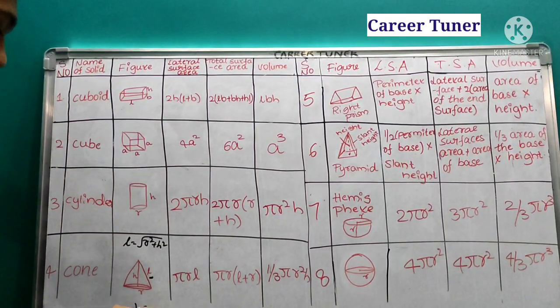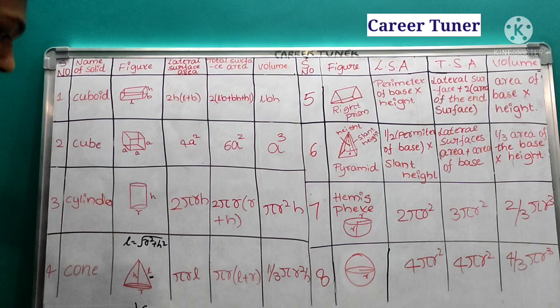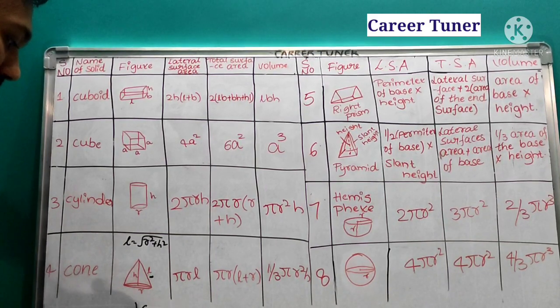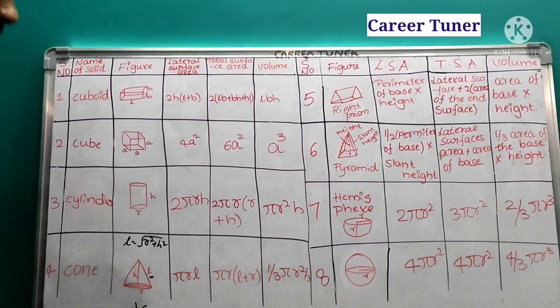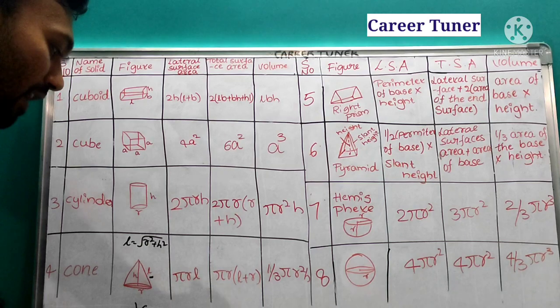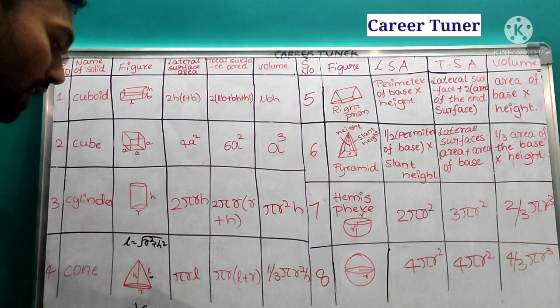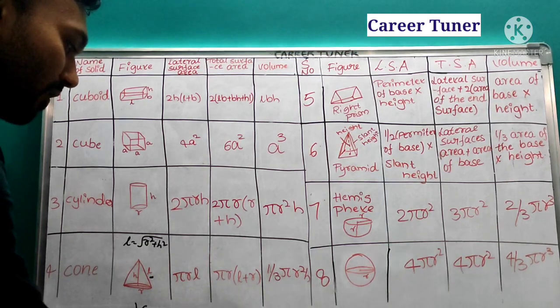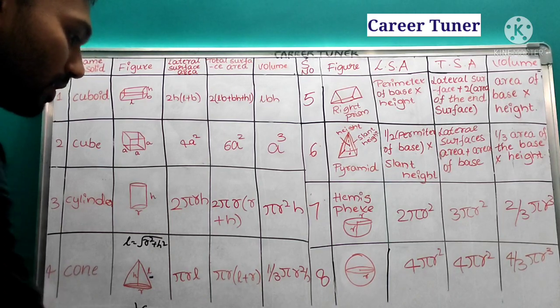That is, volume of cylinder will be equal to 3 times volume of cone. So that means volume of the cone is equal to 1/3 of the volume of cylinder, or else volume of cylinder by volume of cone is equal to 3 by 1, or the ratio is nothing but 3:1.